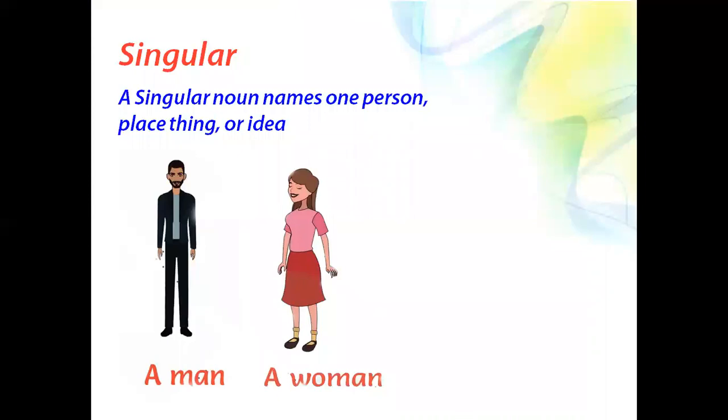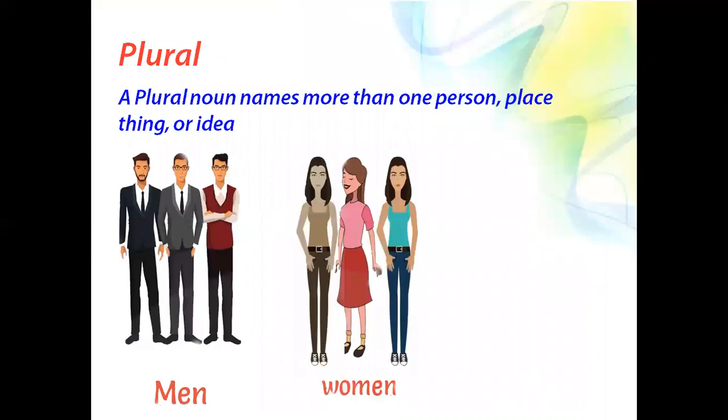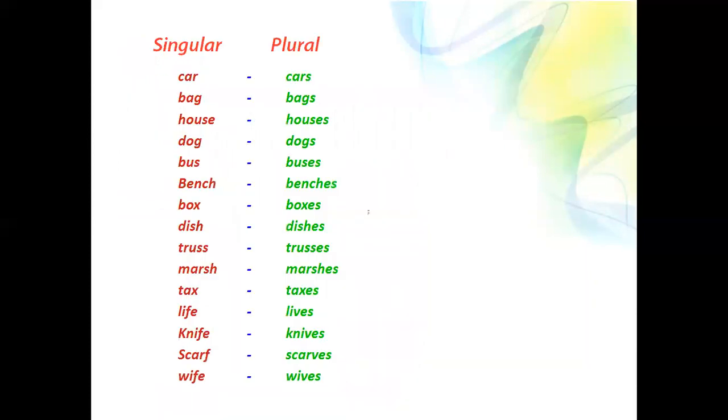Next, we are going to see singular and plural nouns. What do you mean by singular noun? A singular noun names one person, place, thing, or idea. A singular noun stands for one person, animal, place, or thing: a man, a woman. Plural noun: a plural noun names more than one person, place, thing, or idea. For example, men, women.